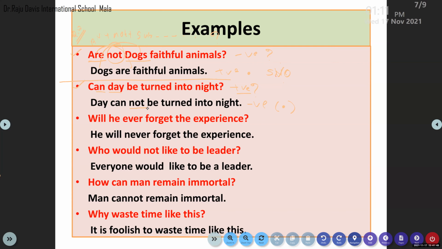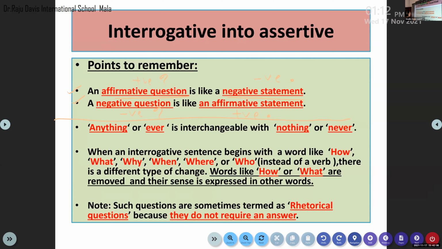Okay, now we added word of negation after the auxiliary verb. So day cannot be turned into night. Question mark is changed into a full stop. I hope this was completed in the last class and this is also clear for you. Now children, look at the second sentence. Now you can note the second statement.